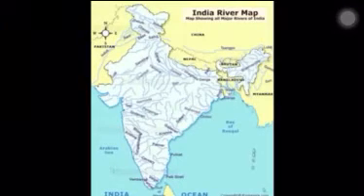The rivers of South India. Many rivers flow across South India. They are also known as peninsular rivers. Keep in mind, children, most of them rise in the Western Ghats. The important rivers of South India are Mahanadi, Godavari, Krishna, Kaveri, Narmada, Tapi and their tributaries. The east flowing rivers. This question several times they ask in the final exam also, children, which are the east flowing rivers and the west flowing rivers, so that you should read it carefully.